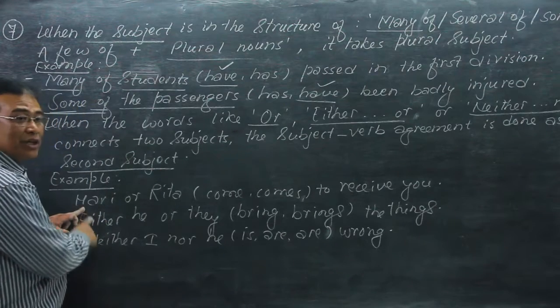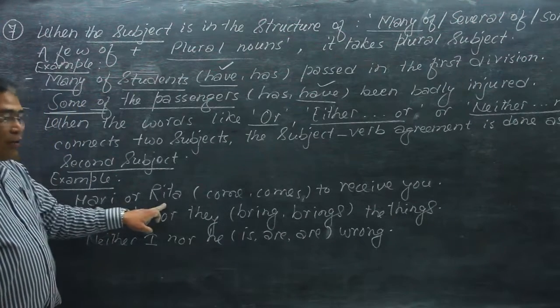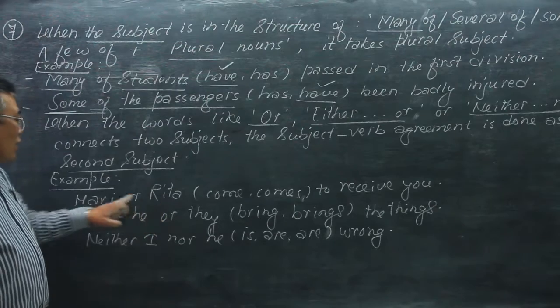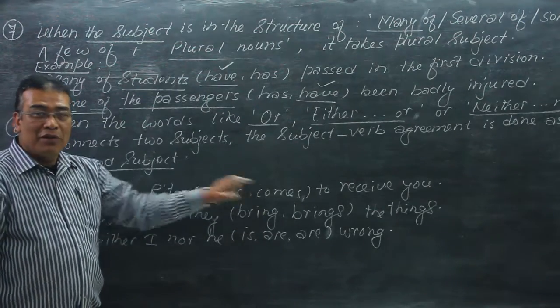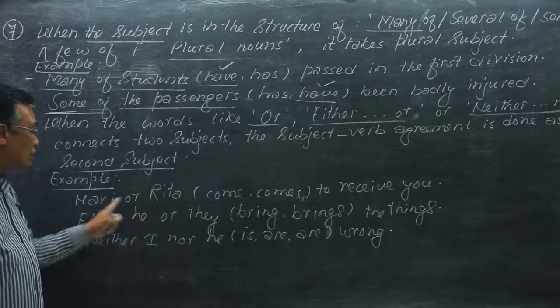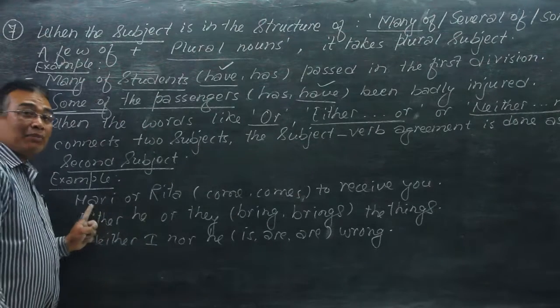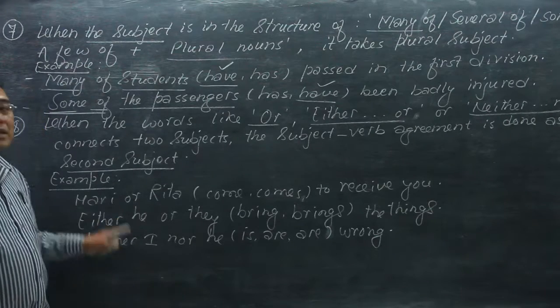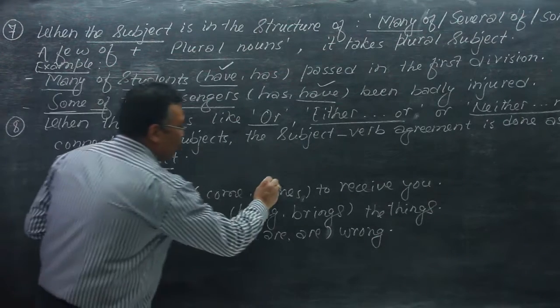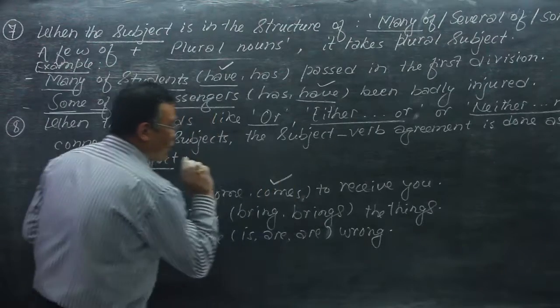Now here in the example, Hari or Rita. Now here, Hari comes and Rita comes. Fortunately, we have these two subjects, and both are third person singular, and both of these subjects take the singular verb, that is comes.